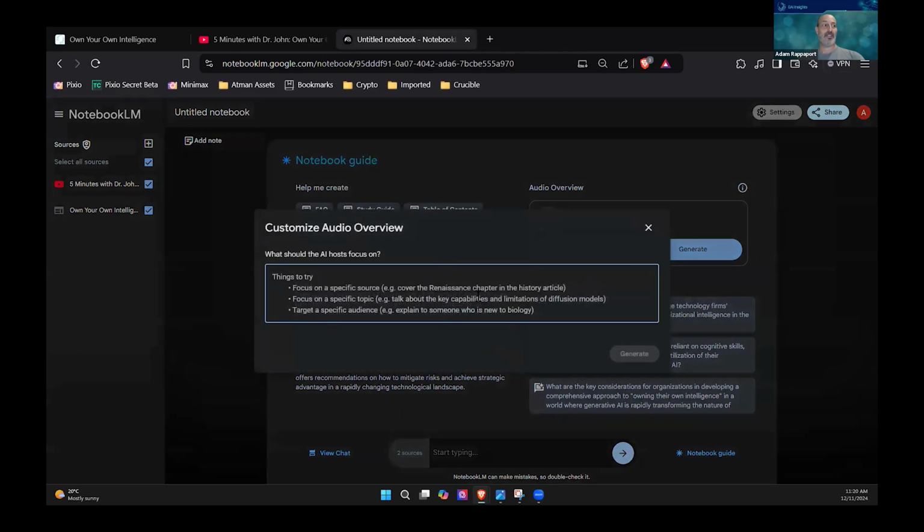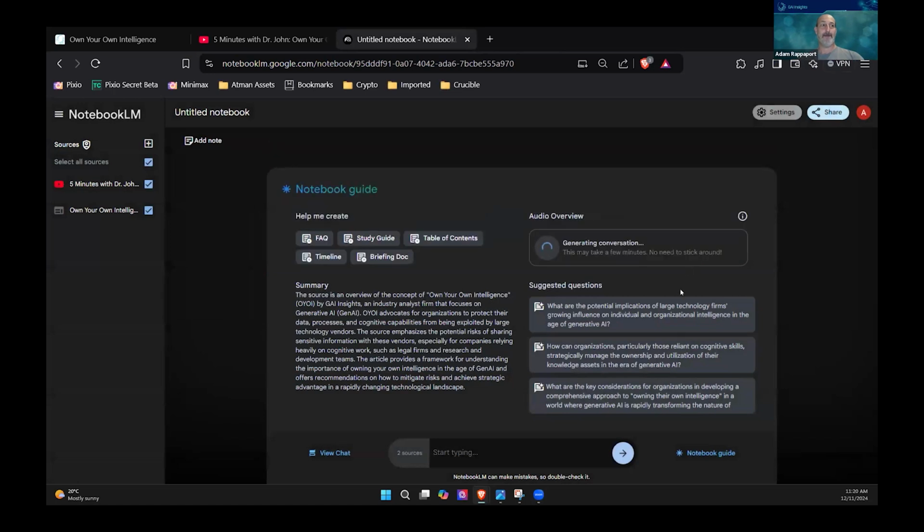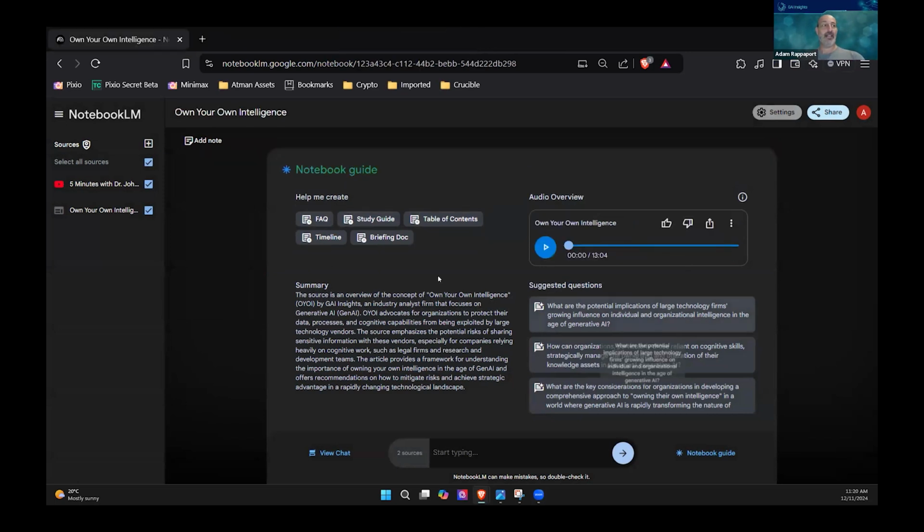You can customize it. You can say, focus on this concept, or really go into detail about that. For today, we're going to just leave it as the default, and we just hit generate. As you'll see, it says this may take a few minutes and there's no need to stick around. So we're not actually going to wait for that to finish. I did the same exercise last night, and here's one that's already done. What I'm going to do now, just to finish up, is play about the first minute of this.